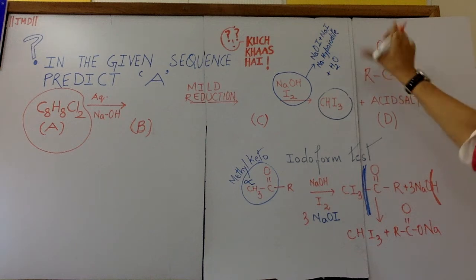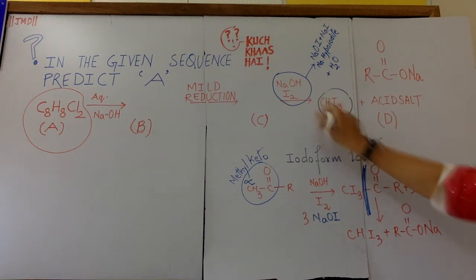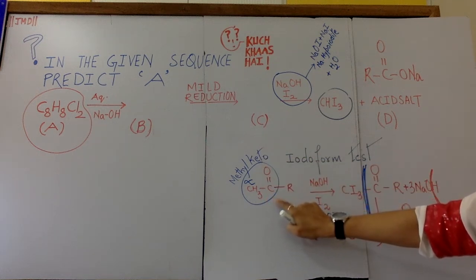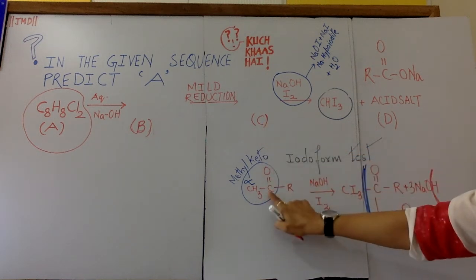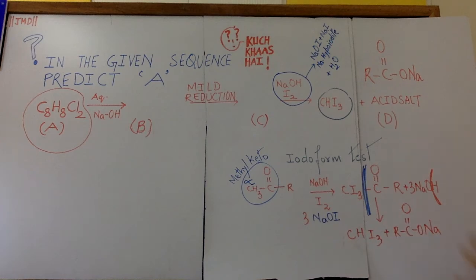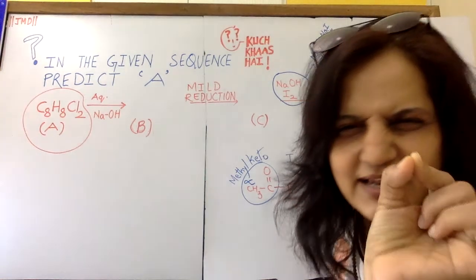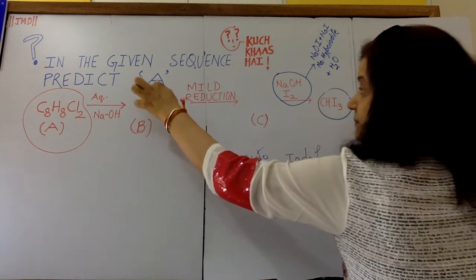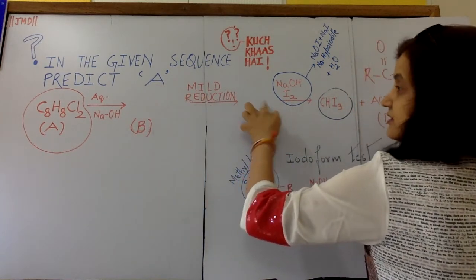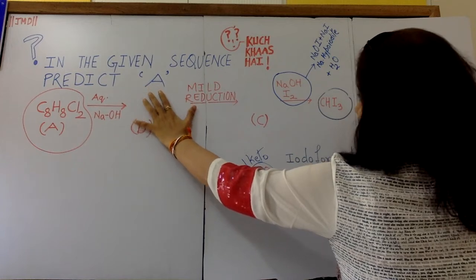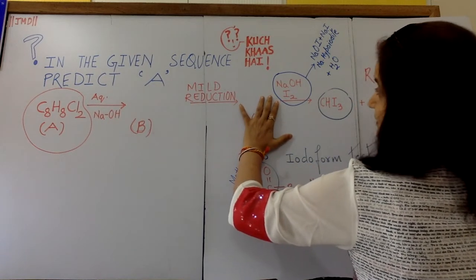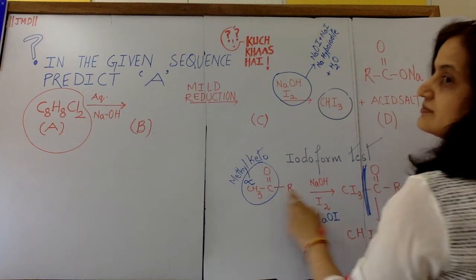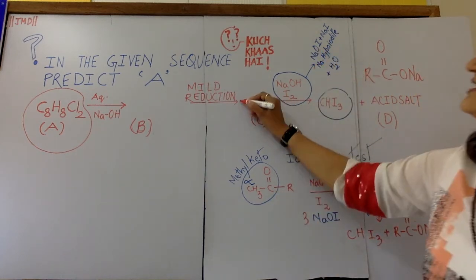One part we know, other also we know. Meaning this should be something like this ketonic form. But the question has a very little twist. And the twist is B on reduction gives C. Now if B gives C on reduction, then it is very clear C is not this. This is not the reduced molecule. Its reduced form will be something like this.